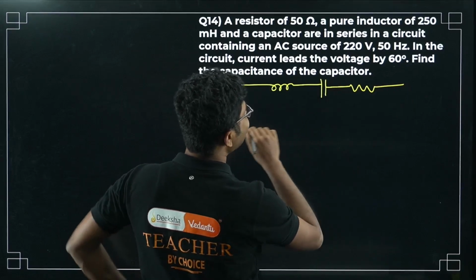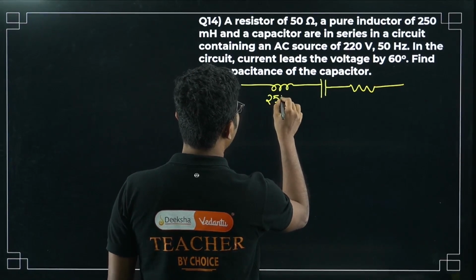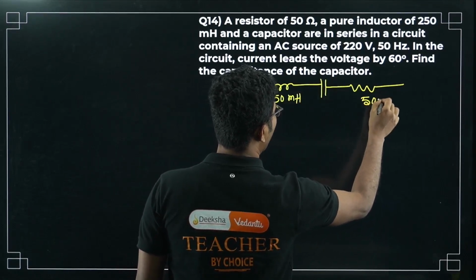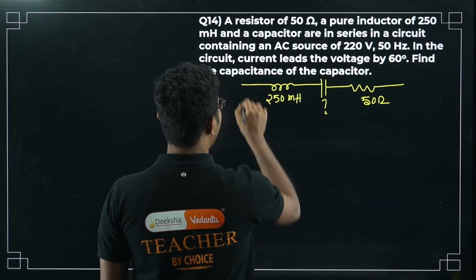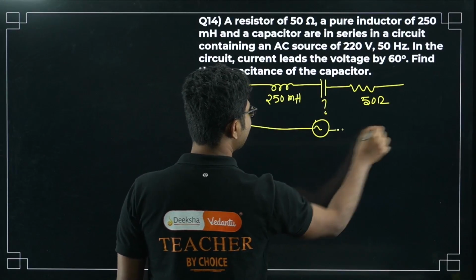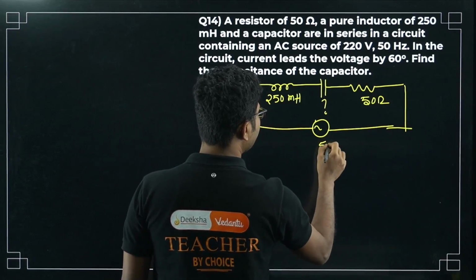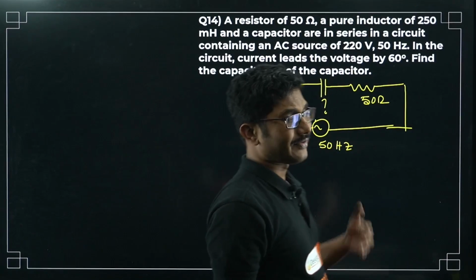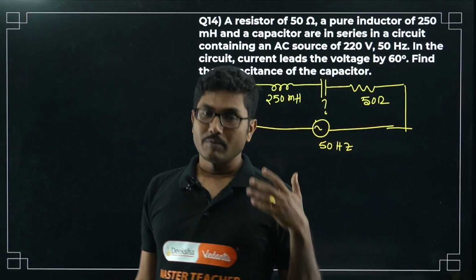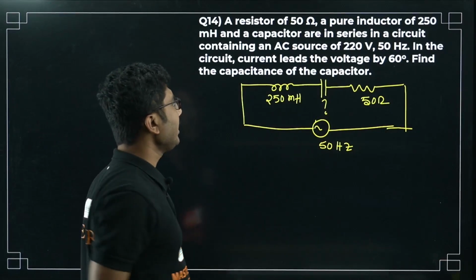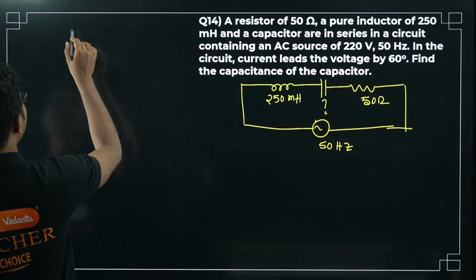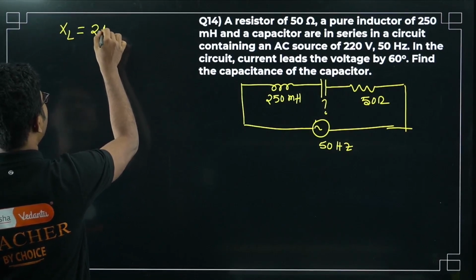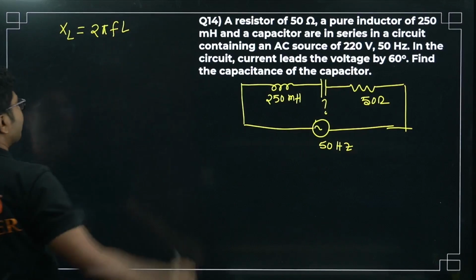In this case L is given, 250 millihenry, and resistance is given, 50 ohm. Capacitor is not given, and the frequency is given, 50 hertz. Frequency is all we need to solve this problem. Voltage is not required, unless you are calculating the current in the circuit. Voltage is not required anywhere. So first we will calculate XL. L is given, so we will calculate XL. XL is easy to calculate, 2 pi f L, right?